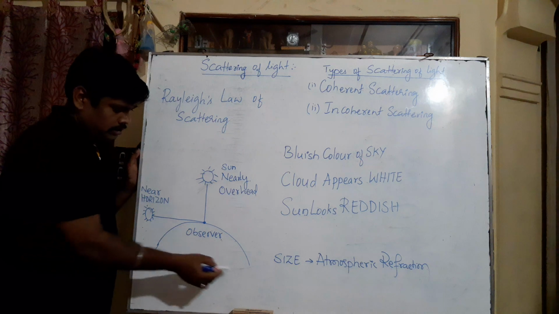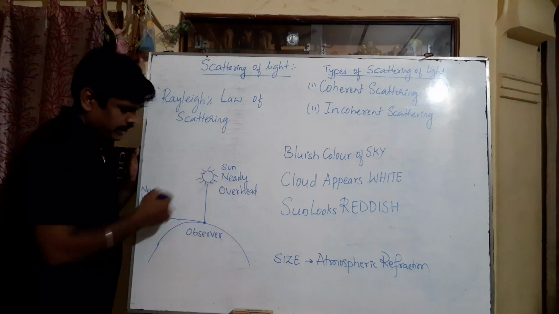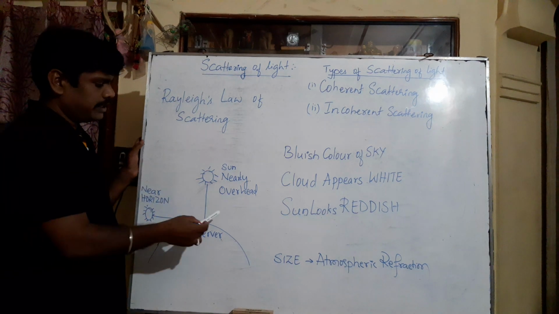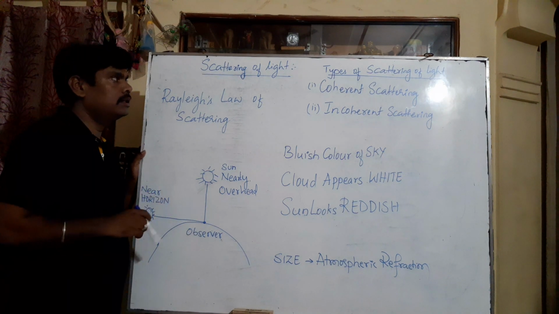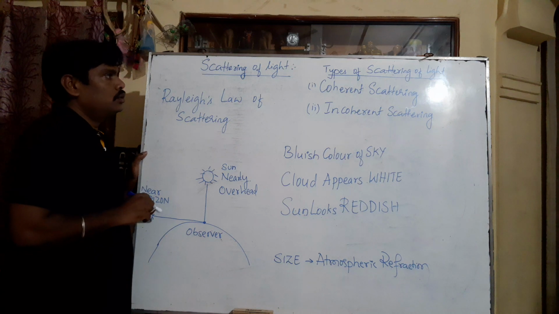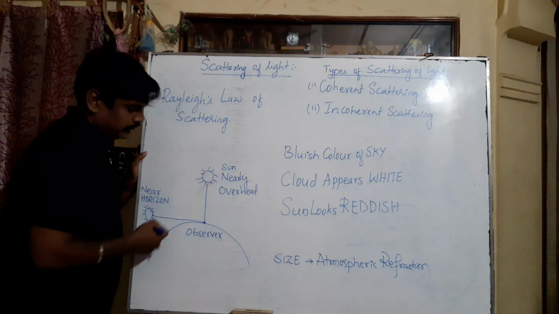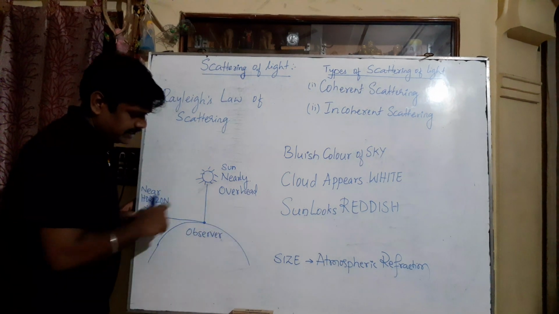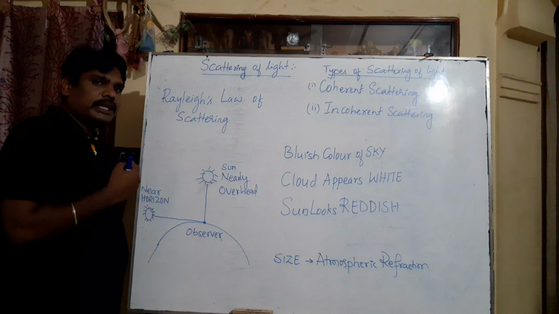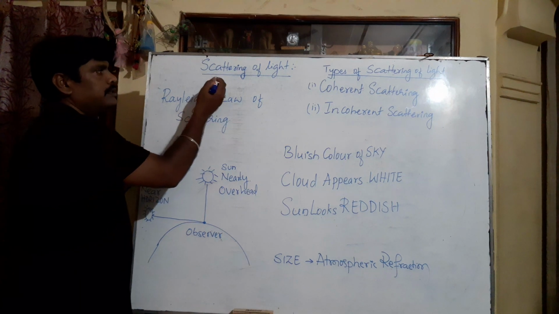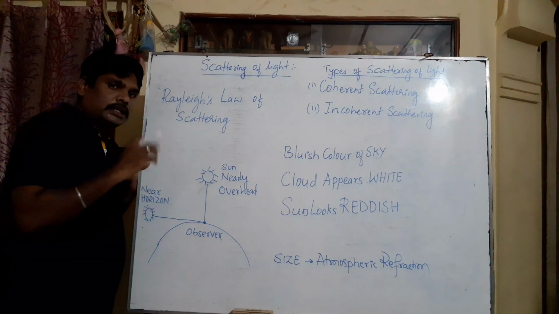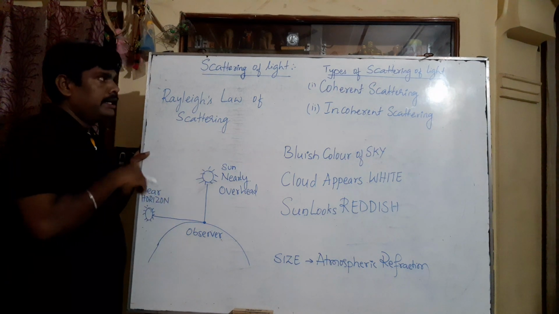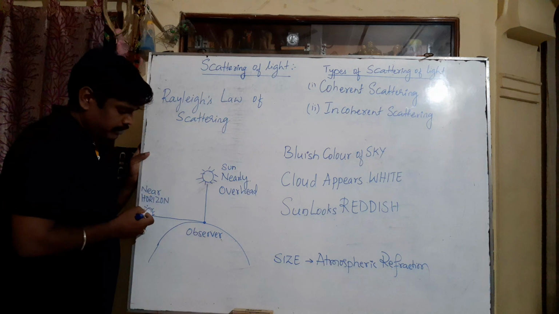Now we know that the Earth is covered with atmospheric gas molecules, up to certain kilometers. Mainly it contains nitrogen and oxygen. So what happens when the sunlight enters through the atmospheric gas molecules? They can absorb the light, and after absorbing, it is immediately re-emitted. While absorbing and re-emitting, the direction of the light changes.